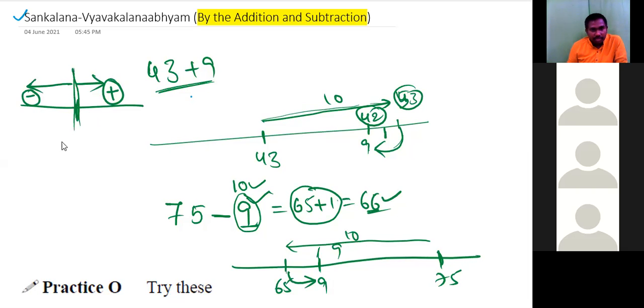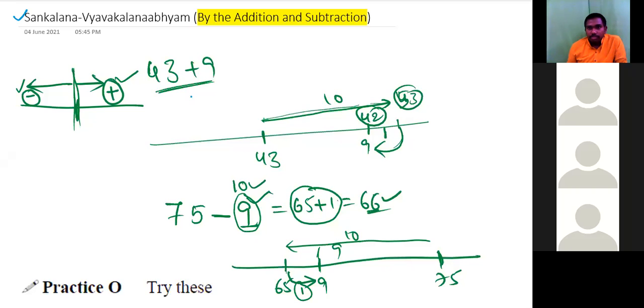All of you, is it clear? Respond. If you are moving left to right, consider as increasing or plus. If you are moving from right to left, consider as decreasing or minus. So here, first we moved 10 positions, later coming back 1 position. Coming back means when we are going positive, we have to come back negative. We have to do minus. Here, when we are going on the negative side, we have to add that 1 to the number back again.